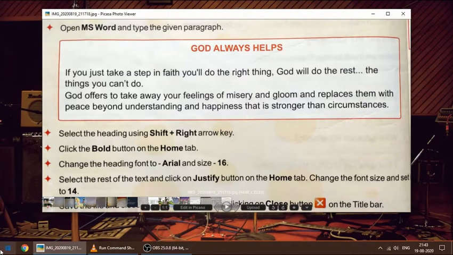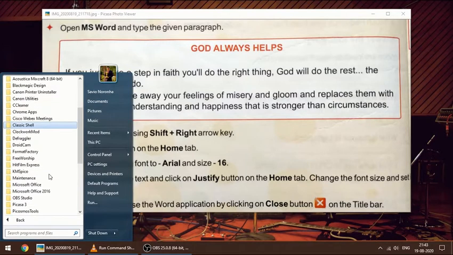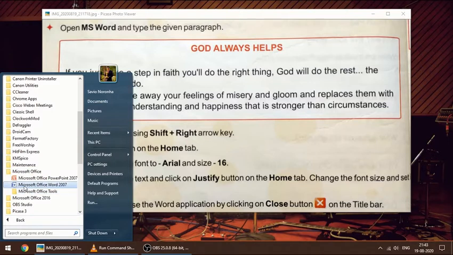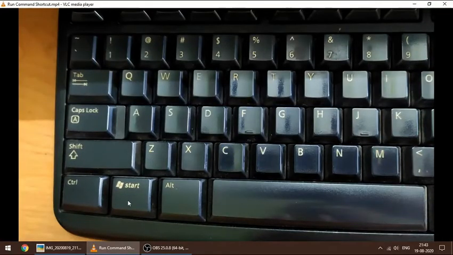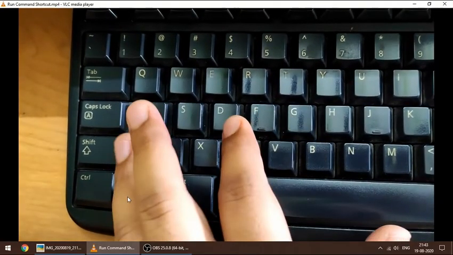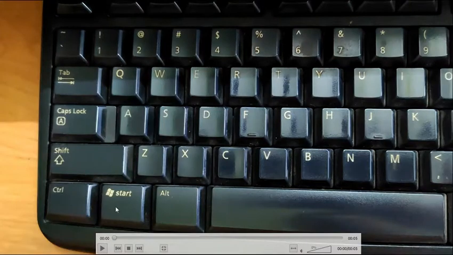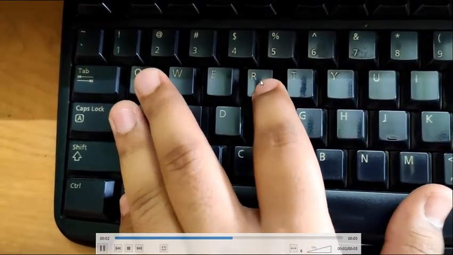First of all, go to the Start menu, All Programs, and you have to go to Microsoft Office. Over here you will get Microsoft Office Word. I'll give you an easier way to open this. First, watch this video. What you have to do is hold down this button. Let me take it back. Hold down this button, that is the Windows button, and then press R.